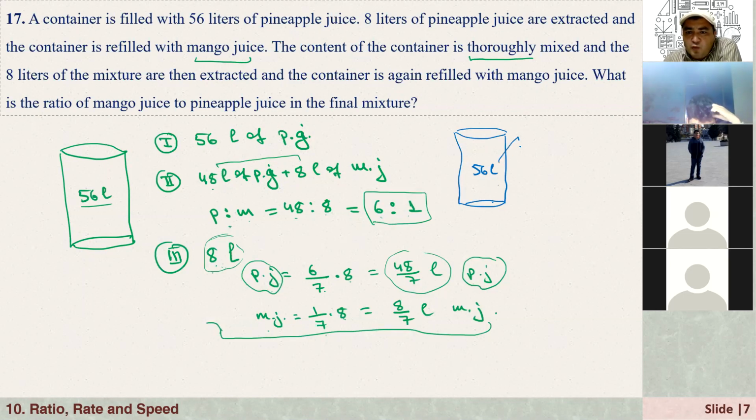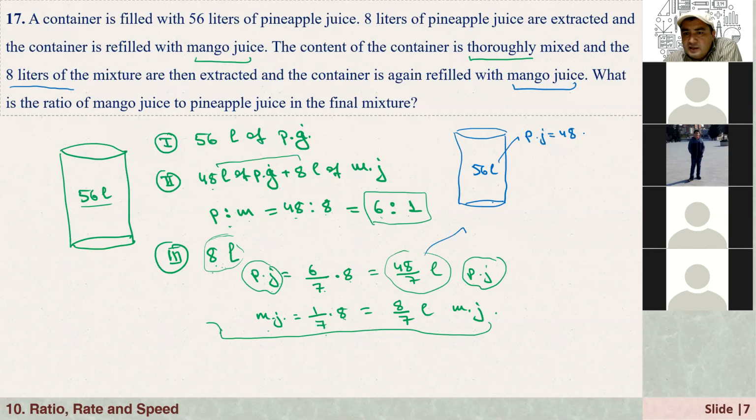So now in the final one, all right, here 8 liters, we just took this out, right? Again, I'm adding, in the last part it says, and the 8 liters of the mixture and then extracted, the containers again refilled with mango juice. Okay, so here we had 48 liters of pineapple juice, and this much is taken out.